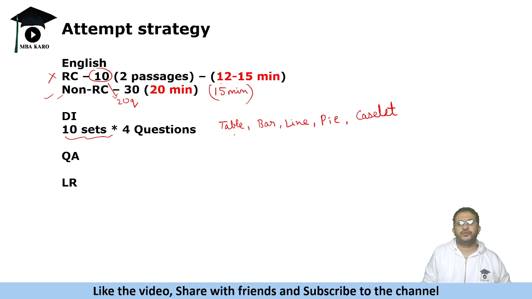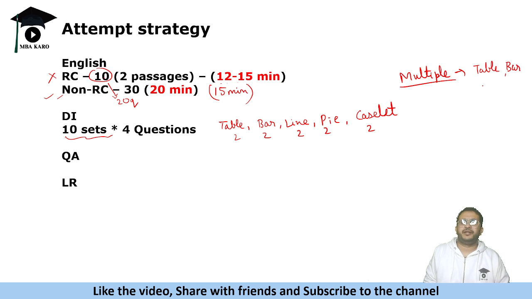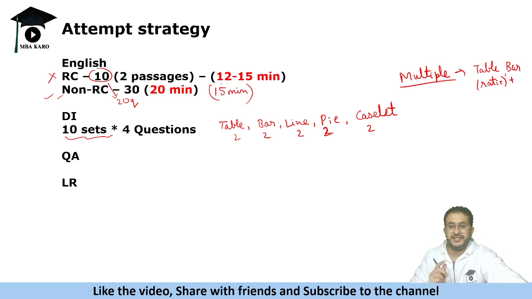तो हो सकता है हर से दो आ जाए, like 2 sets on pie charts, 2 sets on caselet, 2 on line, table, bar. Now again in this, there could be multiple graphs in a single set, multiple in the sense कि एक टेबल भी दी है और एक बार भी दिया है. Let us say they give you the bar and table has some ratio in it, plus there is a bar graph. So you know that it requires large calculation. Okay. If there are pie charts it is generally easy.